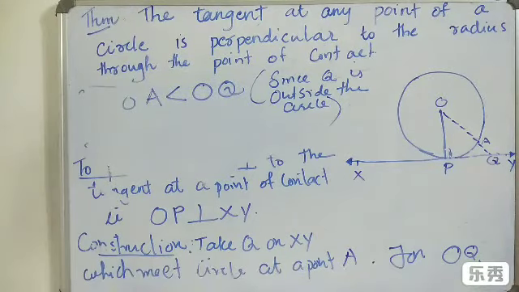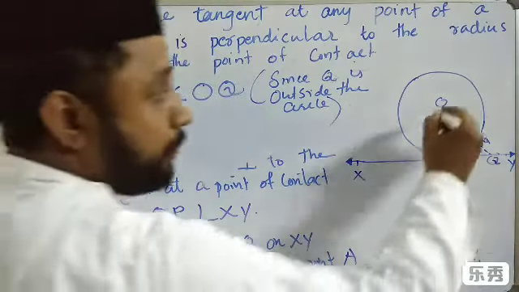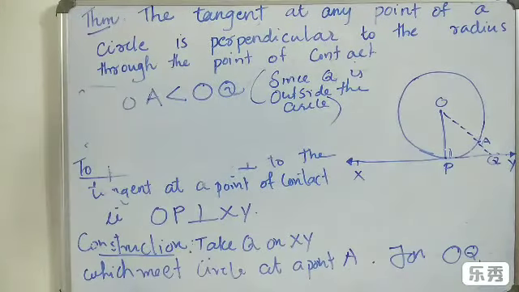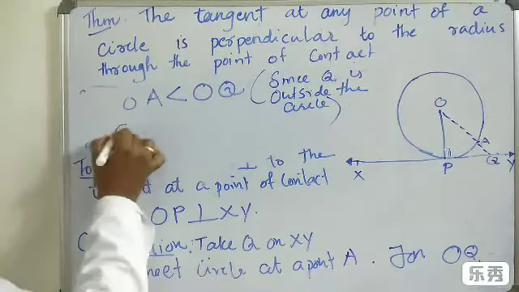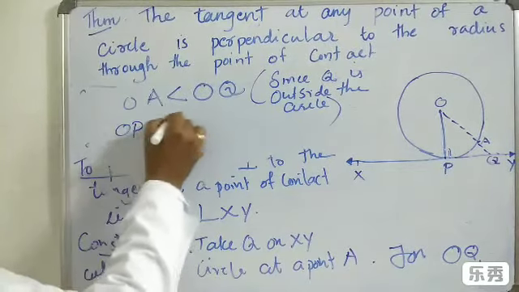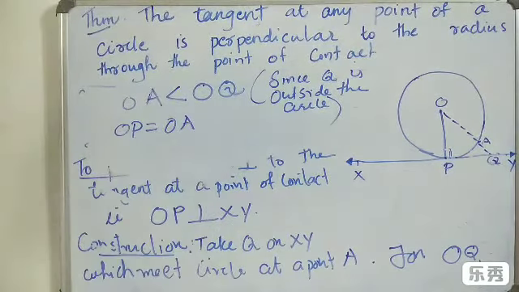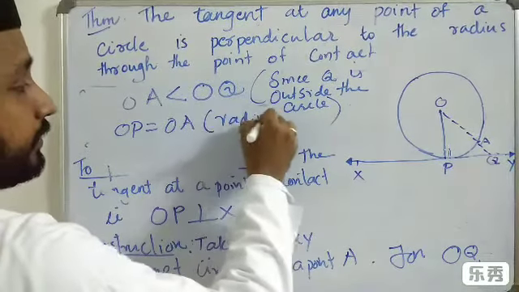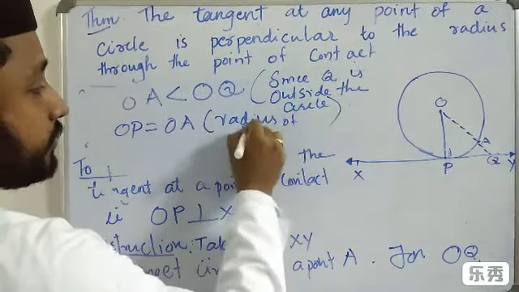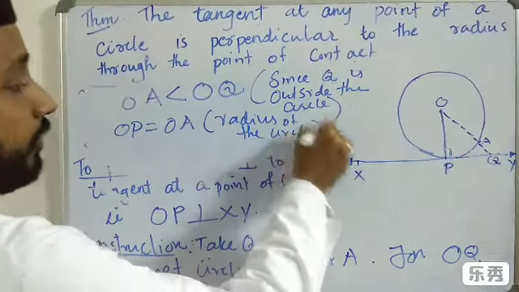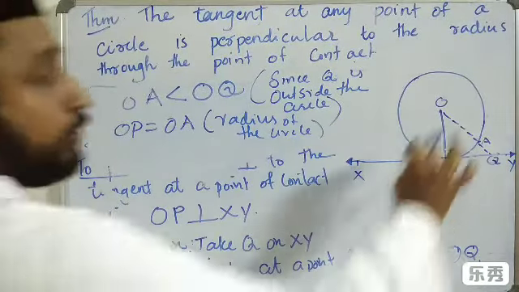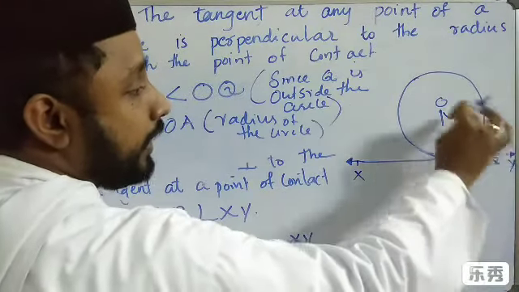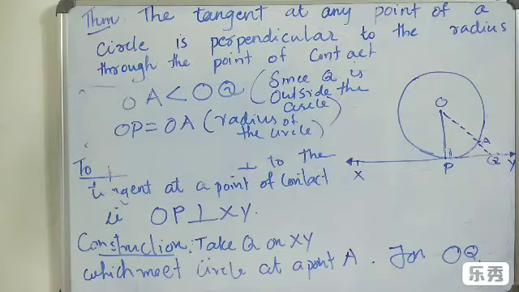But we know OP is the radius and OA is also a radius. So, we can write OP is equal to OA, which means the radius of the circle. From the figure itself, we can say that OA is less than OQ; OQ is bigger than OA.